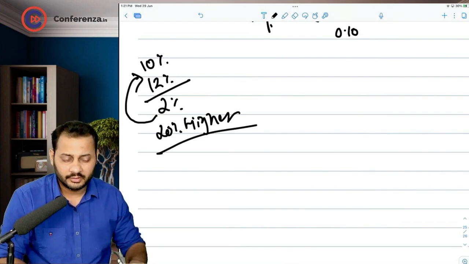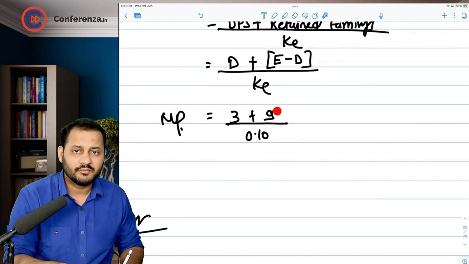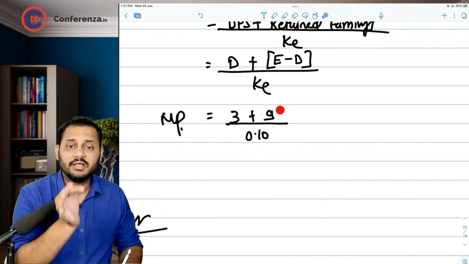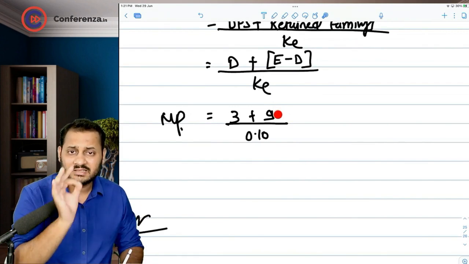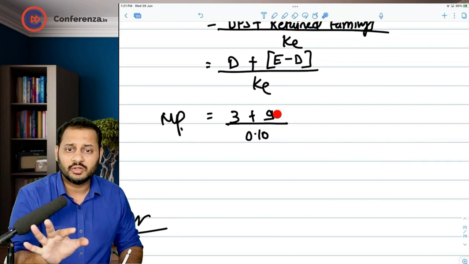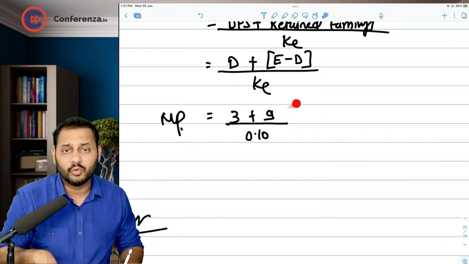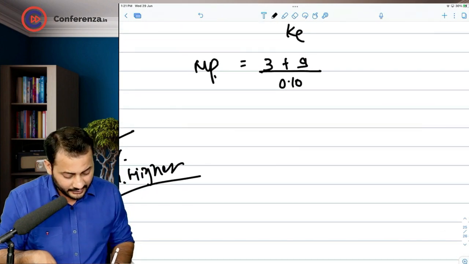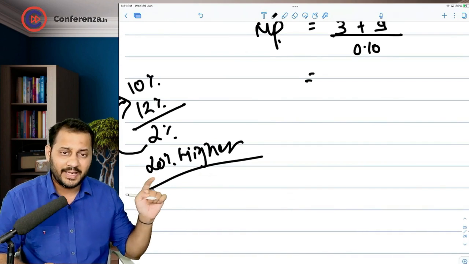2 divided by 10. Getting it? So considering 9 as 9, considering 9 rupees lying with the company as the same as lying with the investor is wrong. When it comes down to the investor's cash flow, it should be even more because the company will give him more return. So practically speaking, we should incorporate that extra 2% return impact on 9.